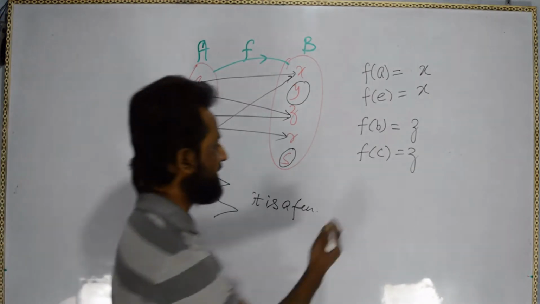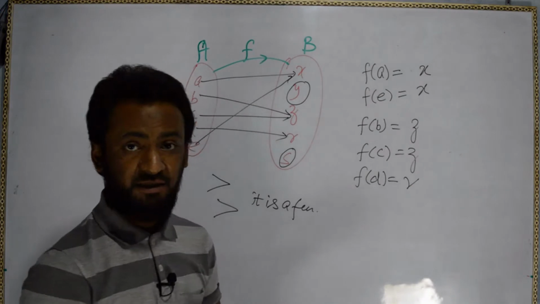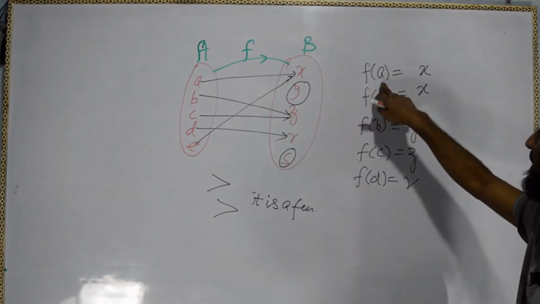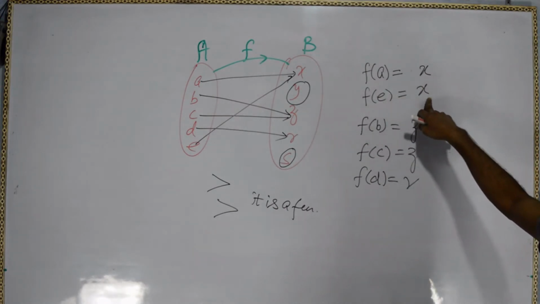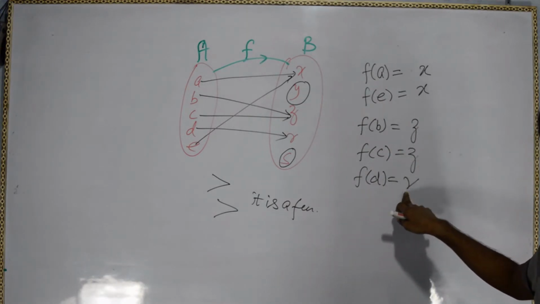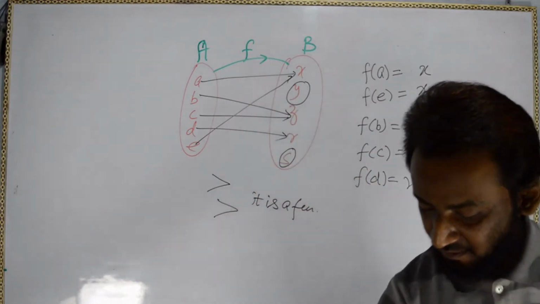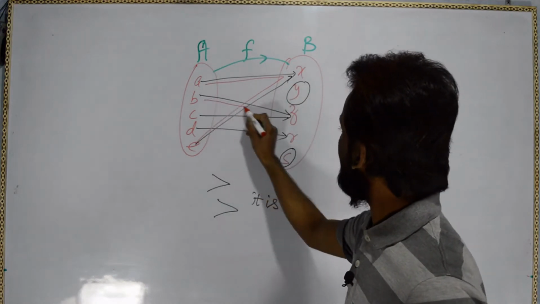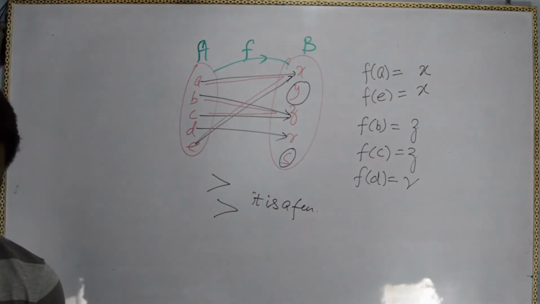D. f(D) equals r. So mathematically we say the image of A is x, image of E is x, images of B and C are z, image of D is r. This is a function because we are getting this kind of sign. I will write it, see here, this and this. Okay, we'll go for the next example.